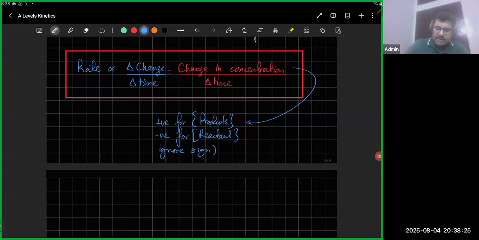We just talked about this. We're just looking at how quickly something is happening. We don't care whether it's decreasing or whether it's increasing.